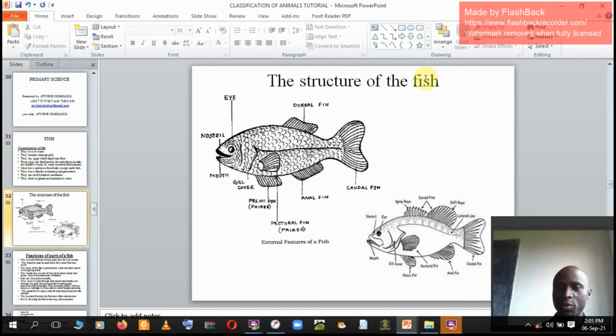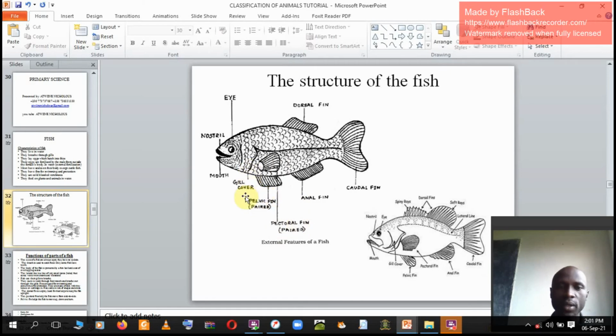We got the structure of a fish. It's amazing. I think we have ever seen a fish, we have ever eaten, many of us. This is the structure of a fish, whereby it has caudal fin or tail fin. It has this anal fin. It has this pectoral fin. It has pelvic fin.